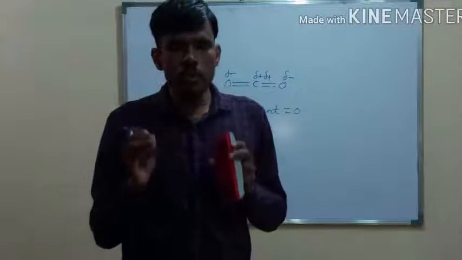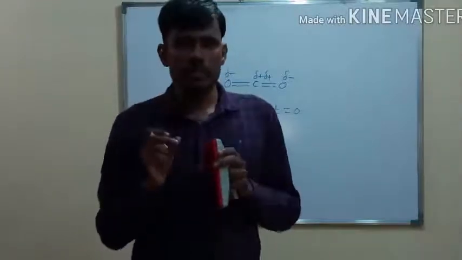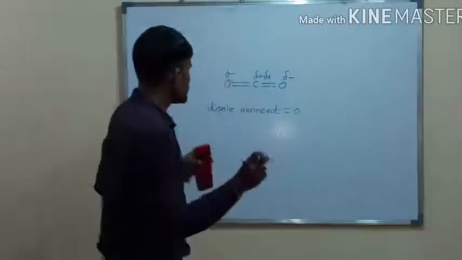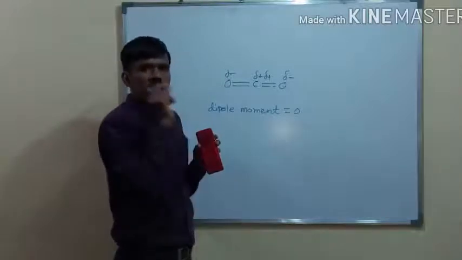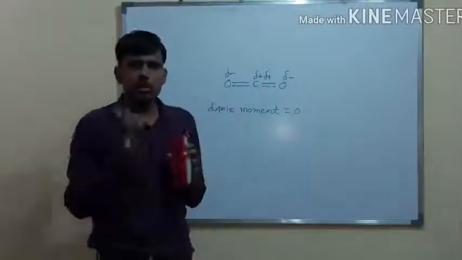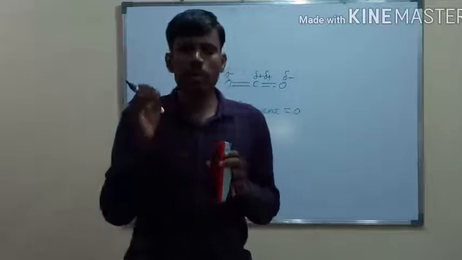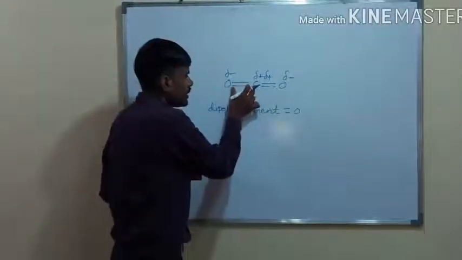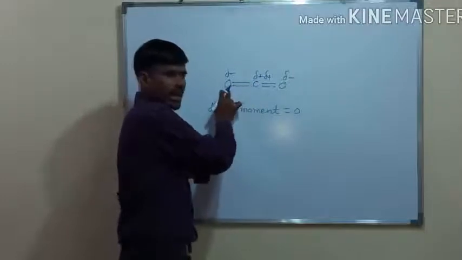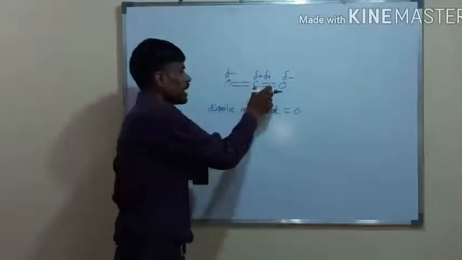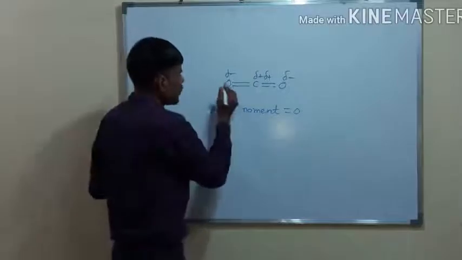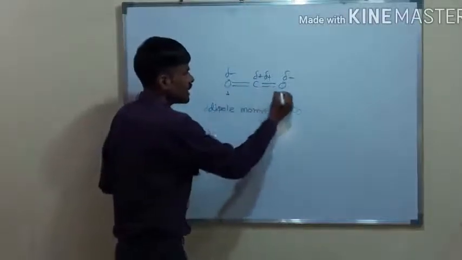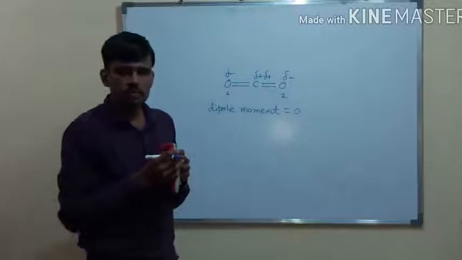For that, you must know the concept of bond moment. Bond moment means the dipole moment of a single bond. A single bond means a bond between two atoms. In between carbon and oxygen, as well as in between the other carbon and oxygen, you can consider this is the first oxygen and this is the second oxygen.